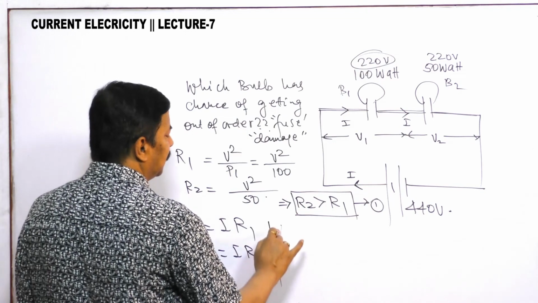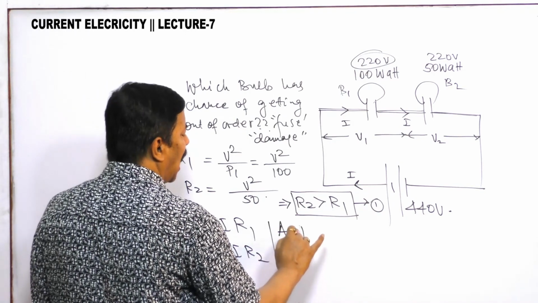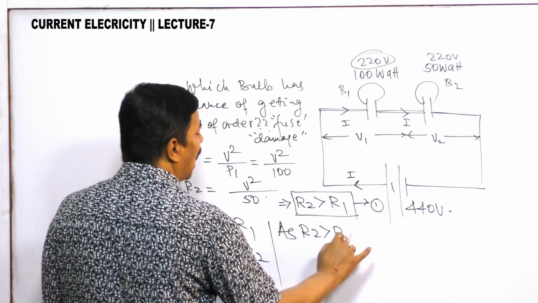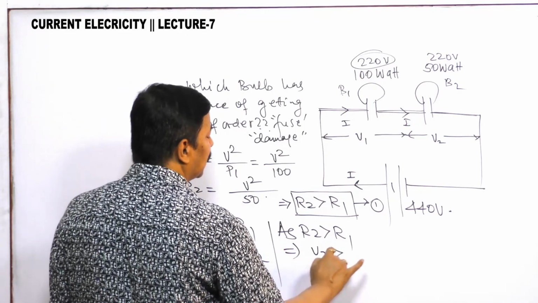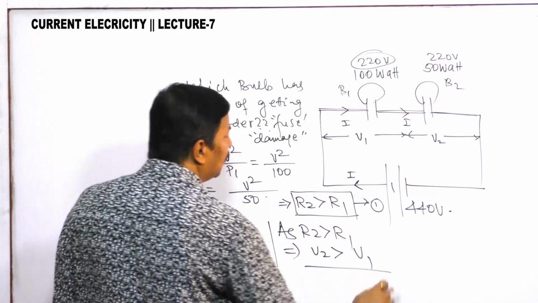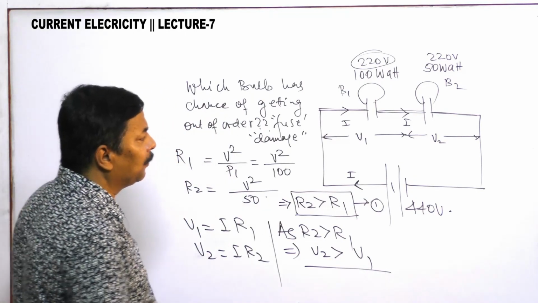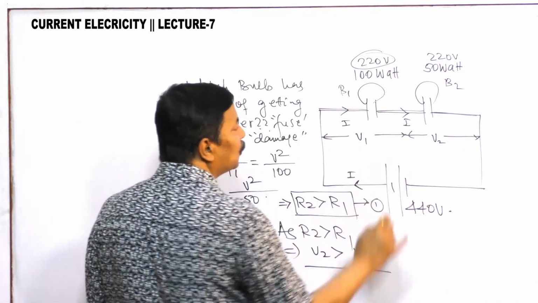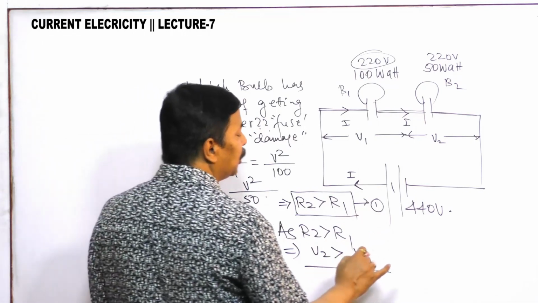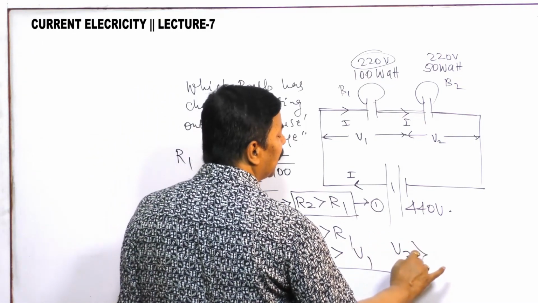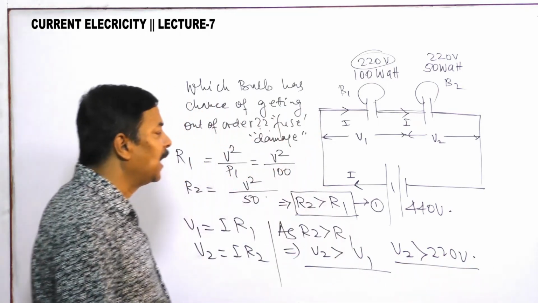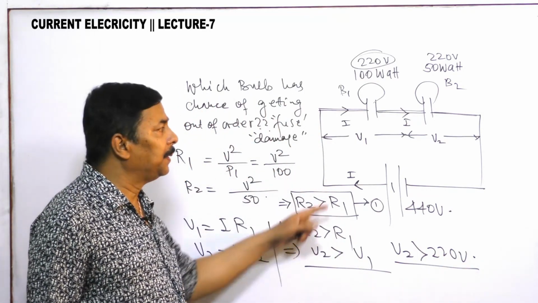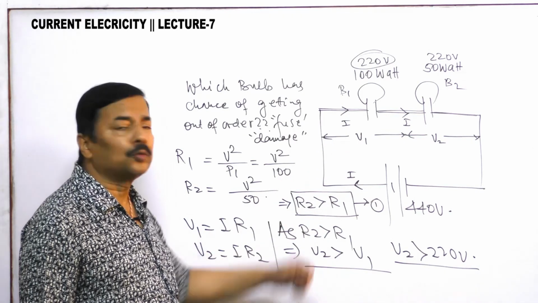As R2 is greater than R1, this implies V2 is greater than V1. It means if equal resistance were there, each would get 220 volt.